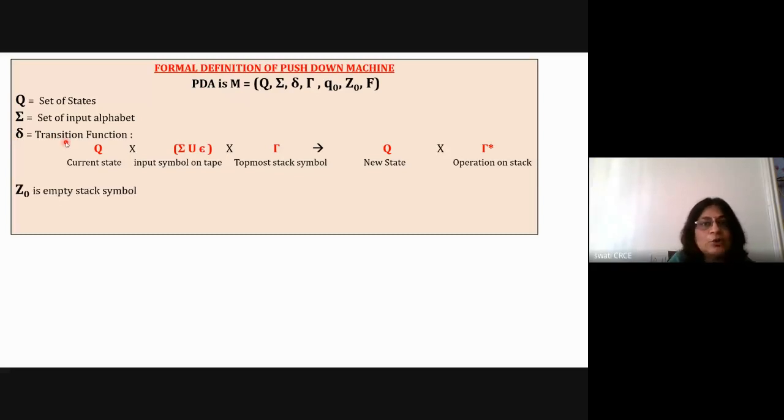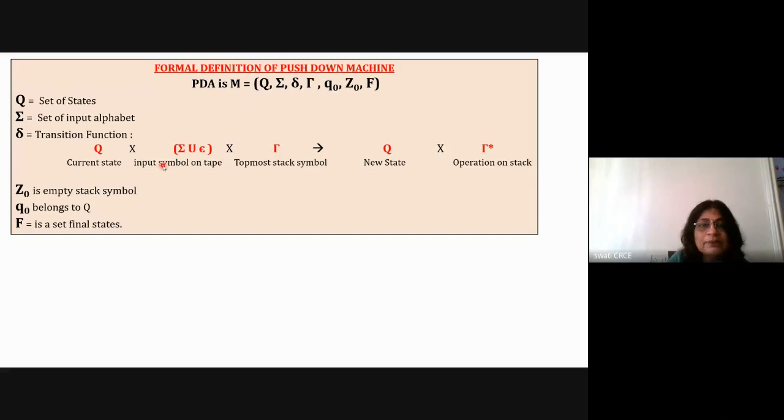Okay, and then Z0 is the initial empty stack symbol, Q0 is the initial state belonging to capital Q, and capital F is the set of final states. So these things are the same. Q0, capital F, sigma, and capital Q are the same. Only the delta equation is different.